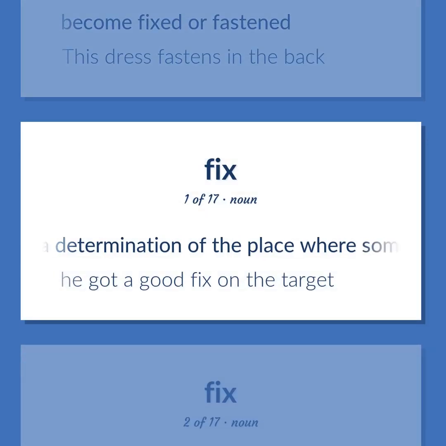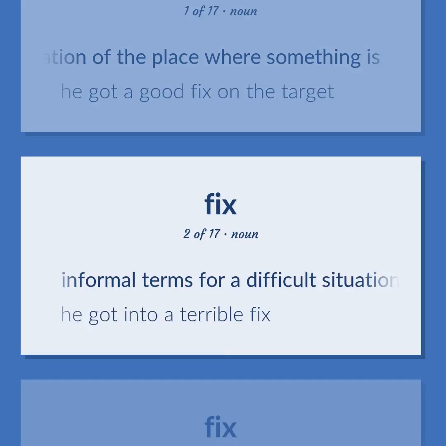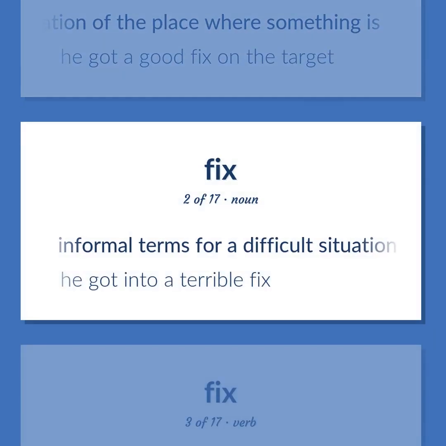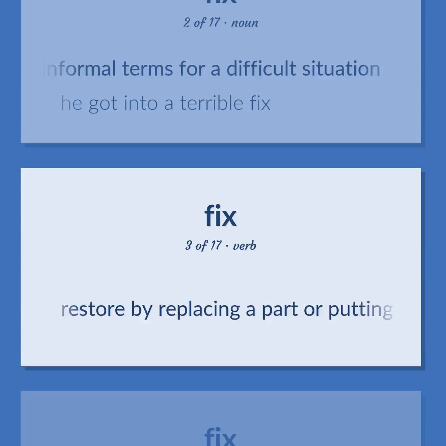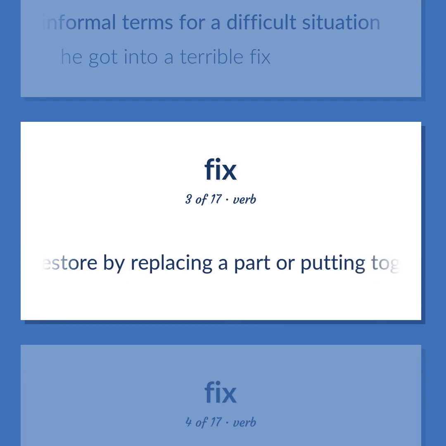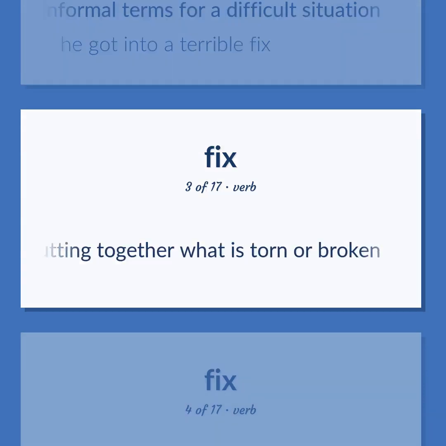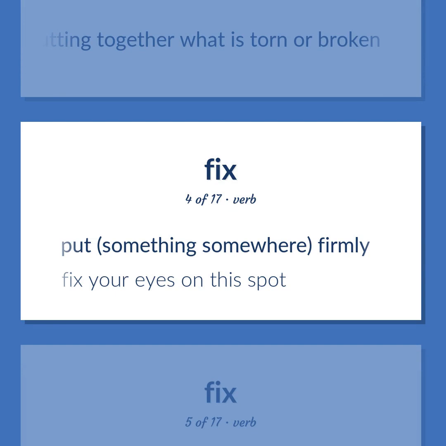A determination of the place where something is. He got a good fix on the target. Informal terms for a difficult situation. He got into a terrible fix. Restore by replacing a part or putting together what is torn or broken. Put something somewhere, firmly.